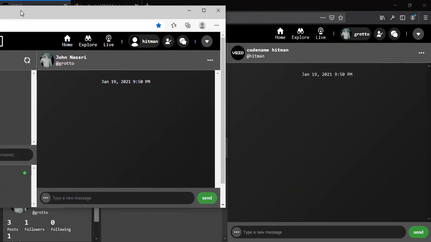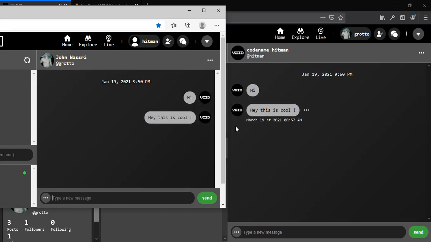Now let's go here, and as you can see, just notice here we have this indicator that this user is currently writing. Now if we clear this input, this is gone, right? And we're gonna see how this works. Now let's send a message. As you can see, we have this message with all the information about the message. Let's send a longer message. Hey, this is cool, and we get this message.